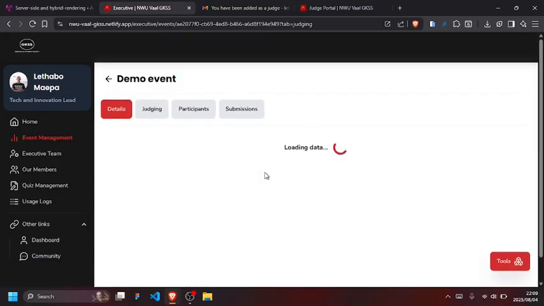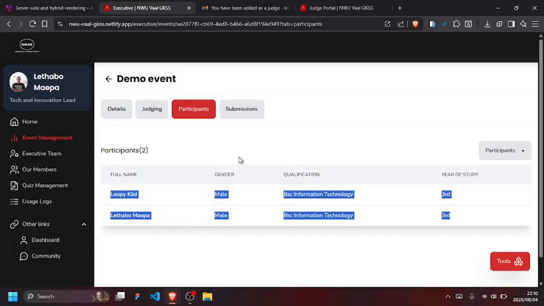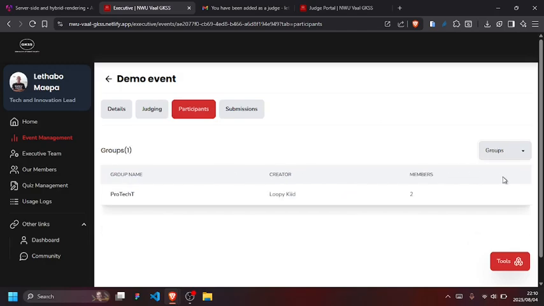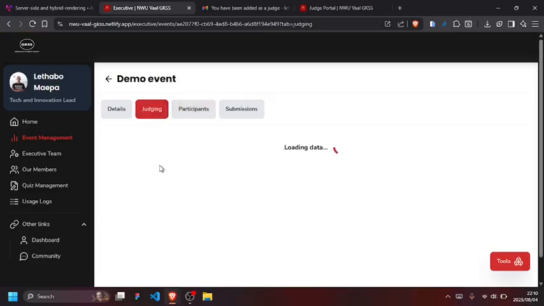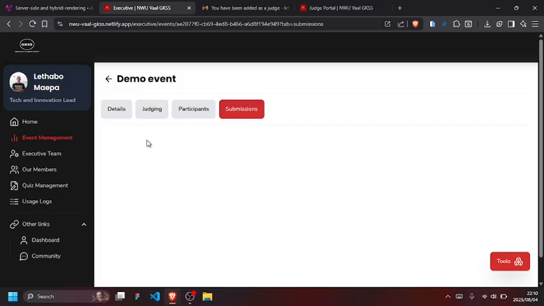Now I'm going to go to the participants. I'm going to show those two participants, Loopy Kid and Tawamaeba. And also the groups. There was only one group, Protect. It was created by Loopy Kid, and it had two members. We had one judge, this is our judge, Dr. Mayepa.